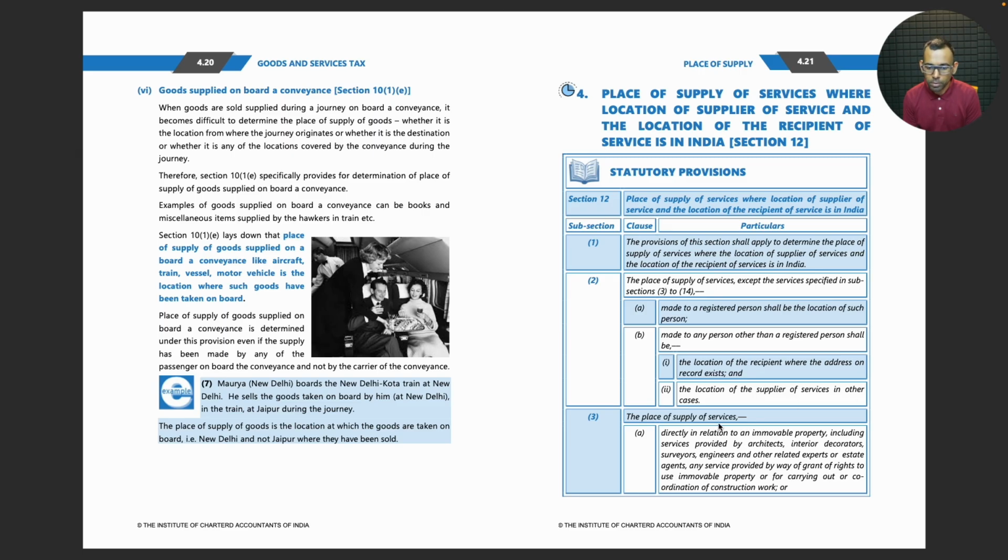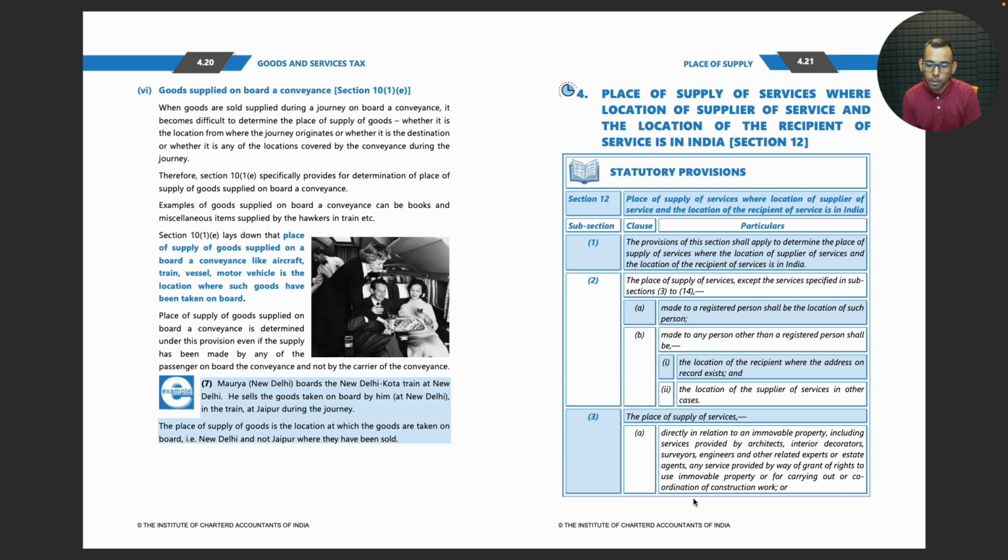The place of supply of services, A 3 clause A, directly in relation to an immovable property, including services provided by architects, interior decorators, surveyors, engineers and other related experts or estate agents, any service provided by way of grant of rights to use immovable property etc.